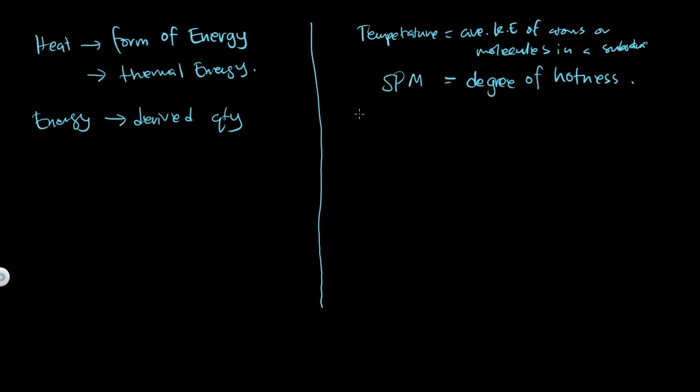What about temperature? Temperature is one of the base quantities. Remember you have how many base quantities? You have 7, and temperature is one of the base quantities. So temperature, based on its definition, depends on the average kinetic energy.